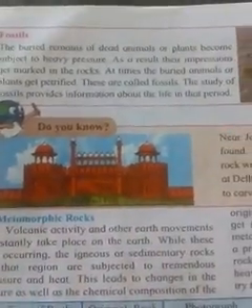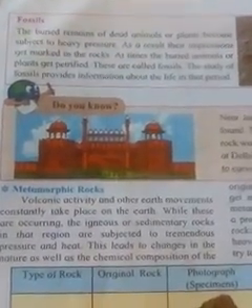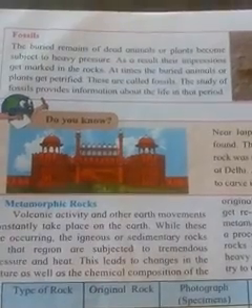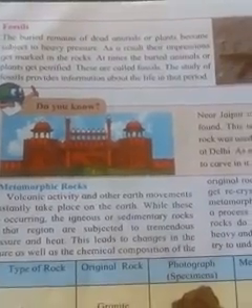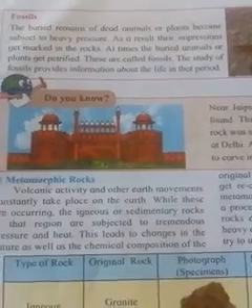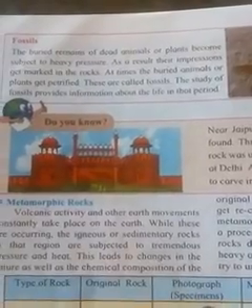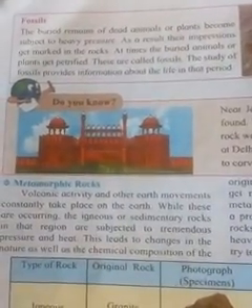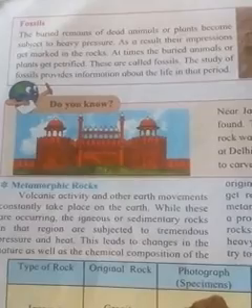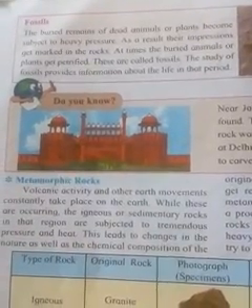The buried remains of dead animals or plants become subject to heavy pressure. As a result, their impressions get marked in the rocks. At that time, the buried animals or plants get petrified. This is called a fossil.